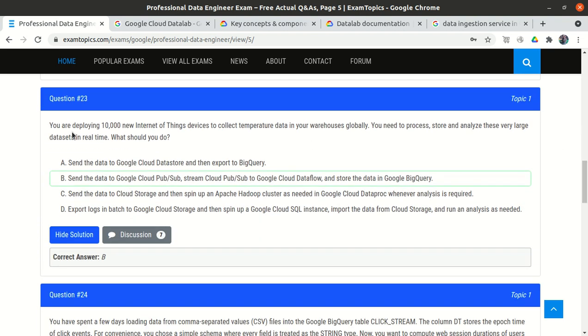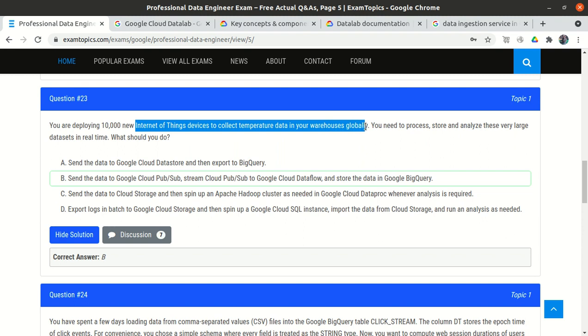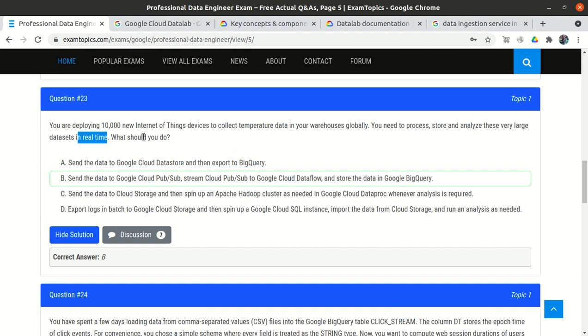Okay. Question number 23. You are deploying 10,000 new Internet of Things devices to collect temperature data in your warehouse globally. You need to process, store and analyze data in real time. What should you do? So we are deploying IoT devices like maybe mobiles, fridge, AC, so many things.